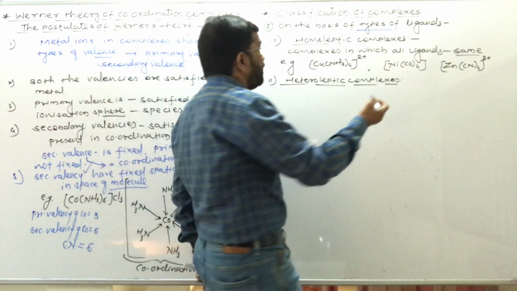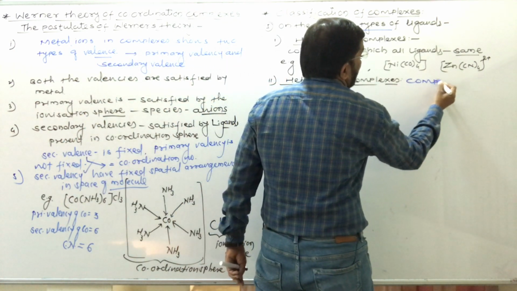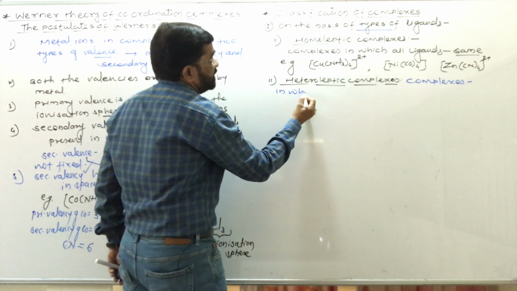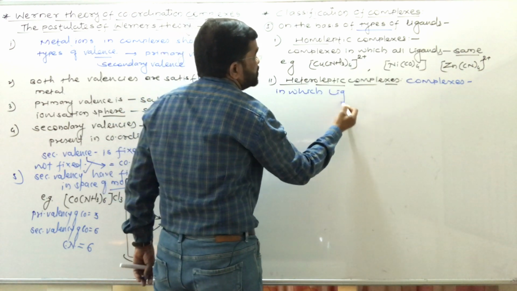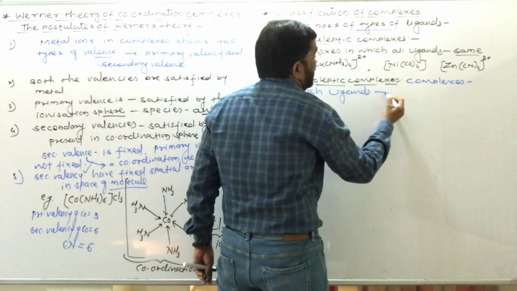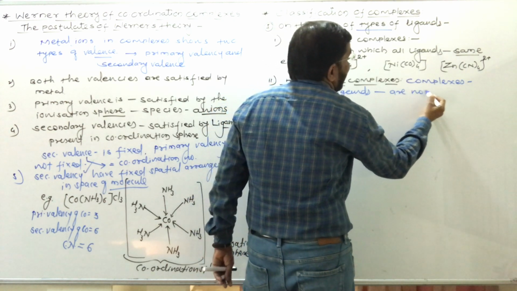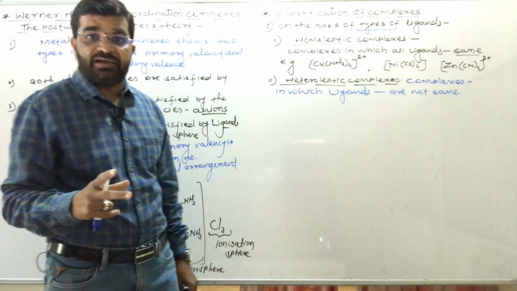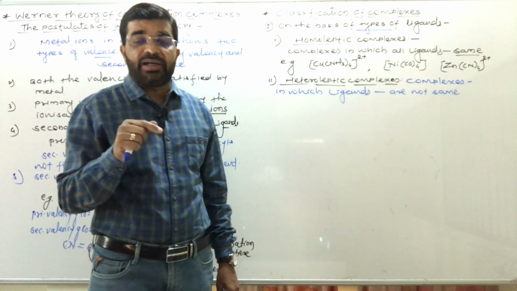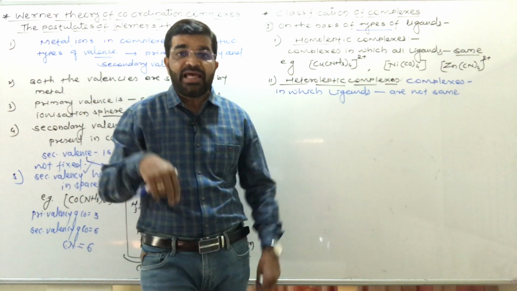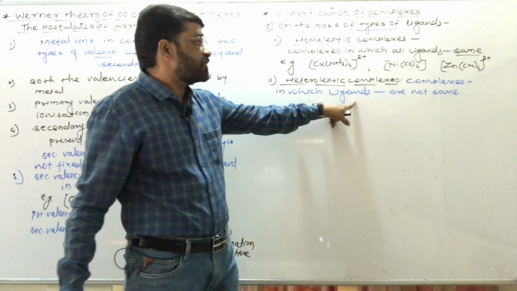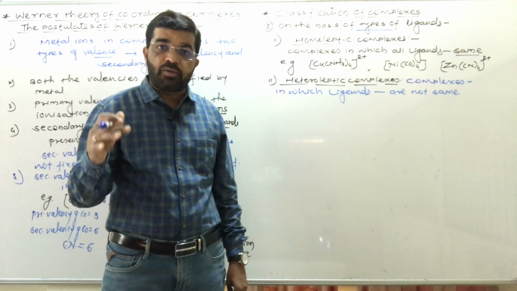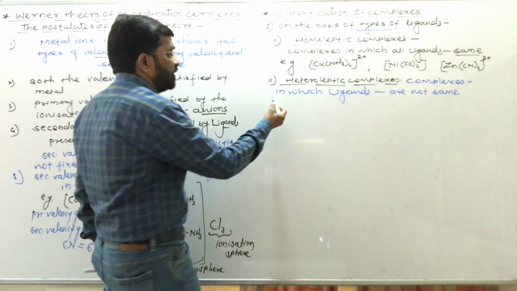These are the complexes in which the ligands attached to the central metal atom or ion are not the same, not similar. They are different. Then such complexes are called heteroleptic complexes. They are known as the heteroleptic complexes.